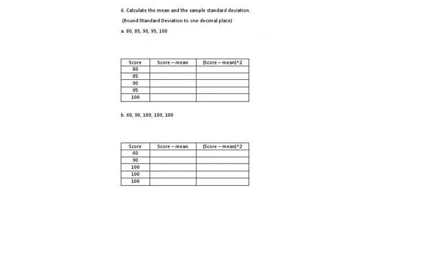Question 6. They would like us to calculate the mean and the standard deviation. Well, we've done the mean. The mean means add everything and divide by 5 because there's 5 numbers. So 80 plus 85 plus 90 plus 95 plus 100. You get 450. And 450 divided by 5 is 90. So that is the mean.